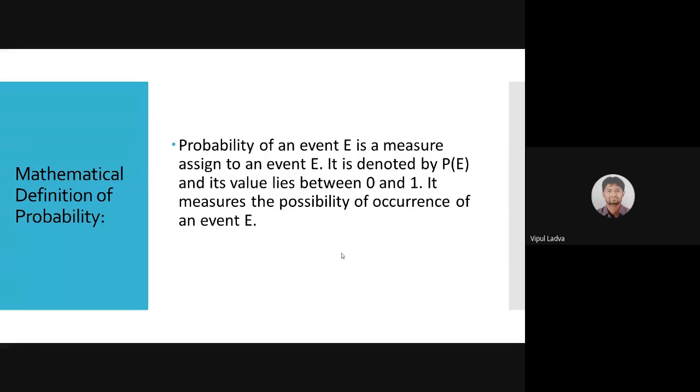Probability of any event, right now I have just labeled it as E. Probability of an event is actually a measure assigned to an event.